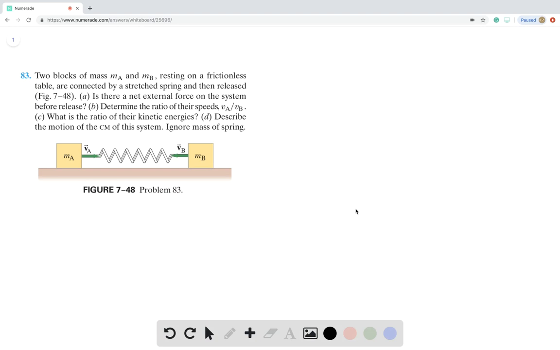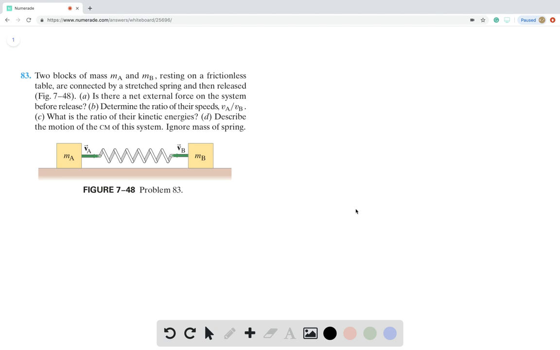This is a very conceptual question. In this question, we have two blocks of mass that are connected by a stretched spring, and then they're released. Then they start to go into each other. So we ask A, is there a net external force on the system before the release?